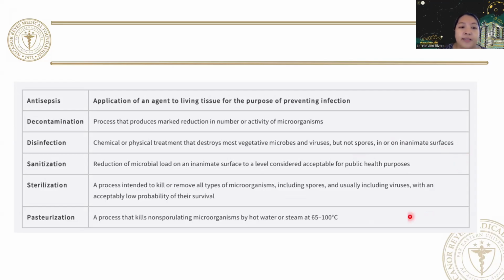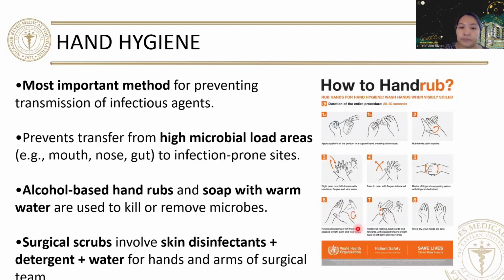Sterilization is a process intended to kill or remove all types of microorganisms, including spores, and usually including viruses as well, with an acceptably low probability of their survival. And pasteurization is a process that kills non-sporulating microorganisms by hot water or steam at 65 to 100 degrees Celsius.